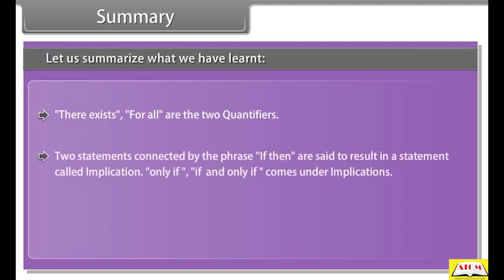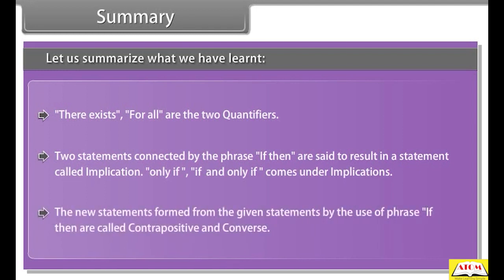Two statements connected by the phrase if-then are said to result in a statement called an implication. Only if and if and only if come under implications. The new statements formed from the given statements by the use of the phrase if-then are called contrapositive and converse.